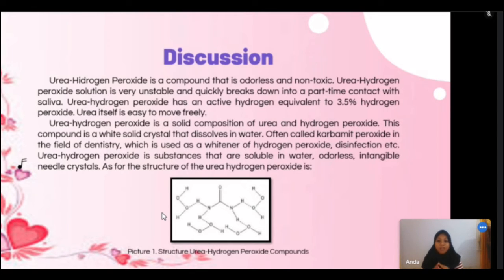This compound is a white solid crystal that dissolves in water, often used as a variant of hydrogen peroxide. Different from hydrogen peroxide, which is dissolved in water, in urea hydrogen peroxide the components are integrated in a crystal. As for the structure of urea hydrogen peroxide, it is in picture 1, structure of the urea hydrogen peroxide compound.